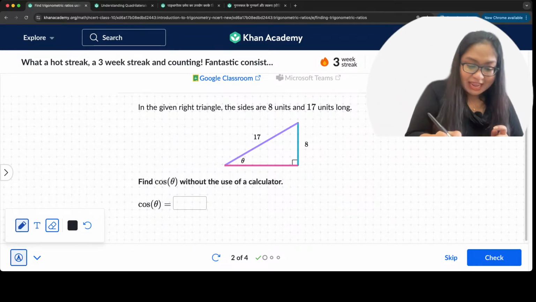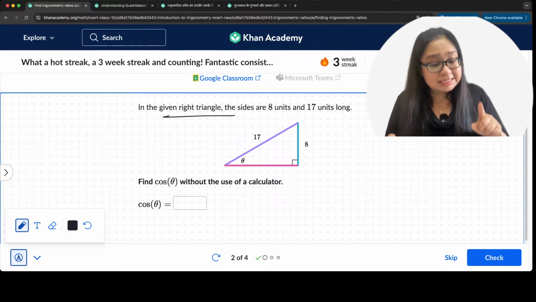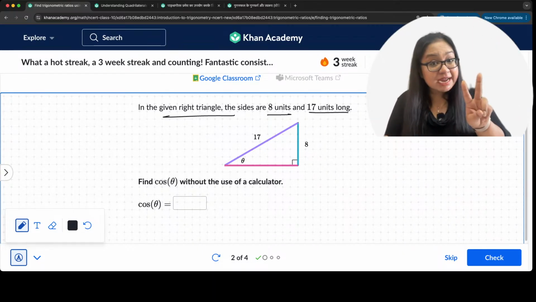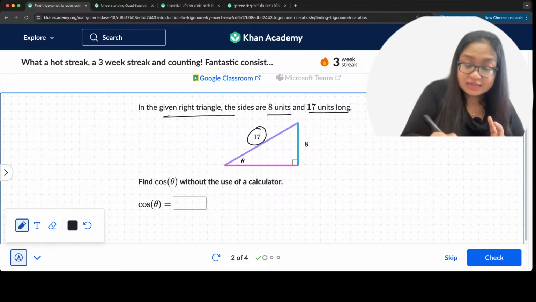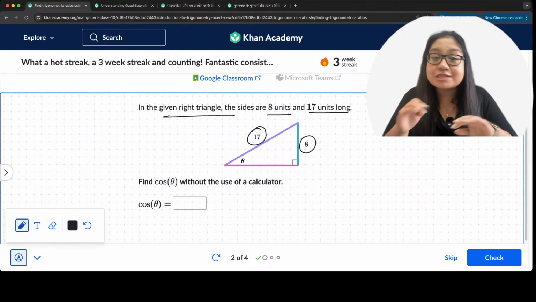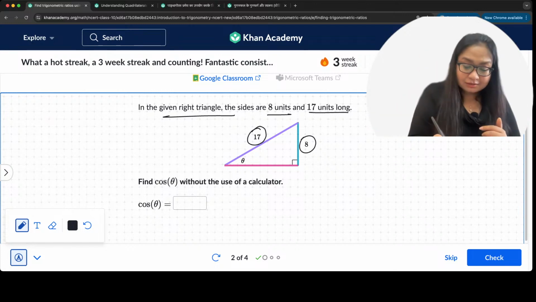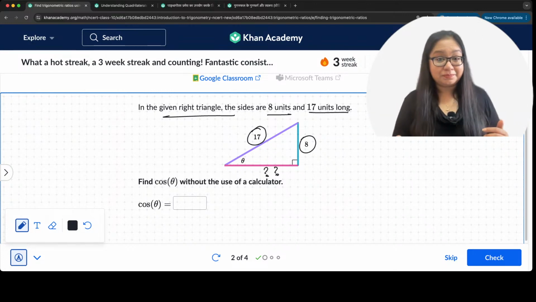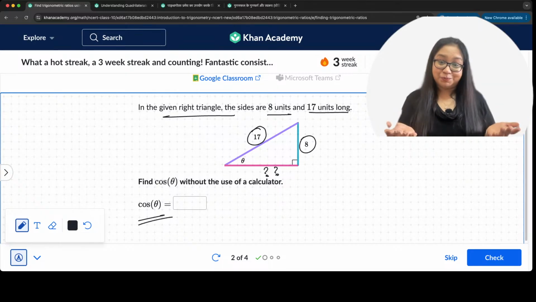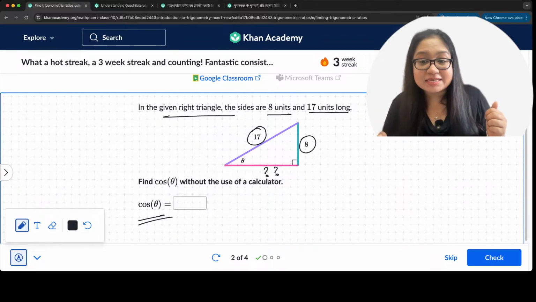Okay. So in the given right angle triangle, the sides are 8 units and 17 units long. So there are two sides given here. That means one side is 17 units, one side is 8 units, but the third side is not here, right? We have to find out the cos theta value. What is cos theta?